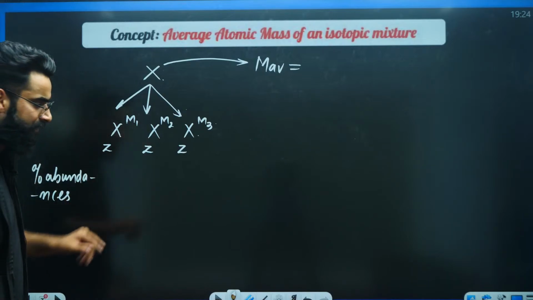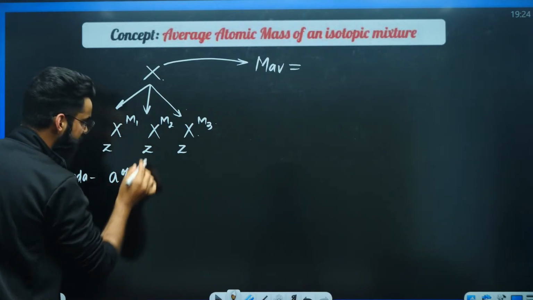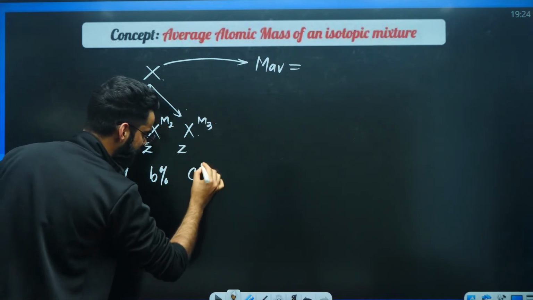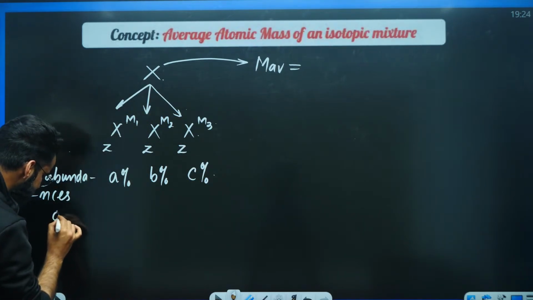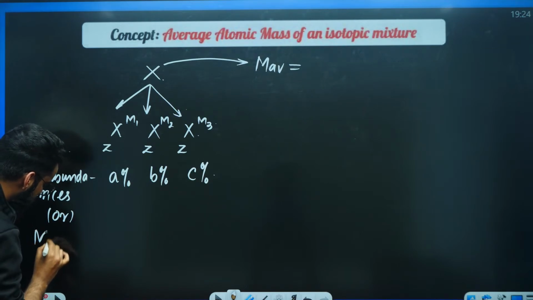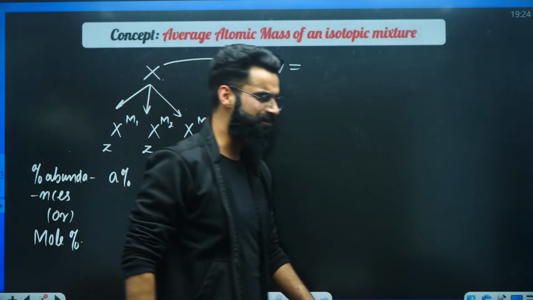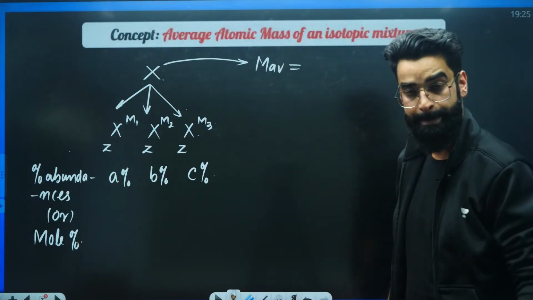I'm assuming the percentage abundance of this particular isotope is A, the second isotope is B, the third isotope is C. Either we need the percentage abundances or we need the mole percentage. What is mole percentage? Again, you'll get the idea in some time only.